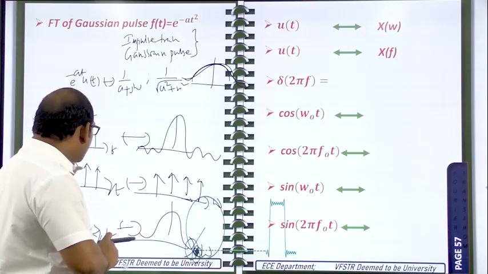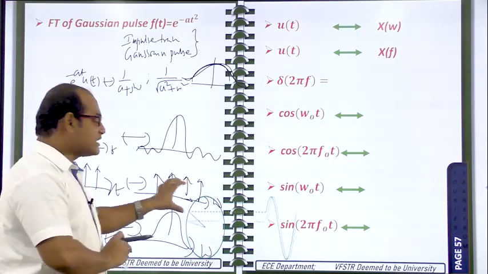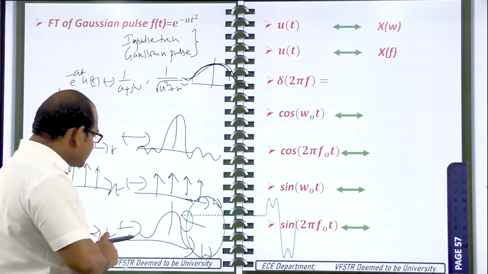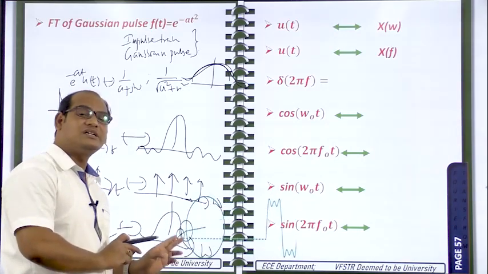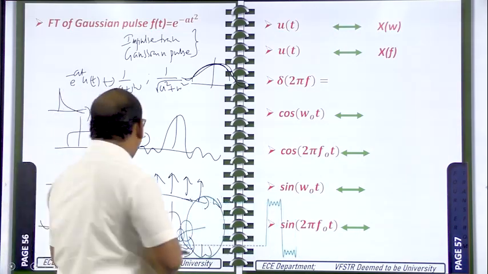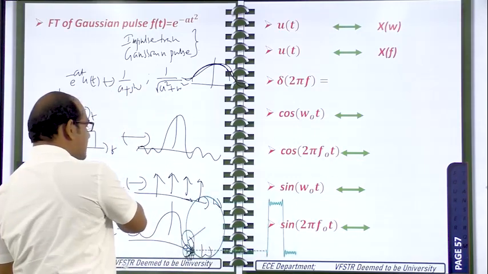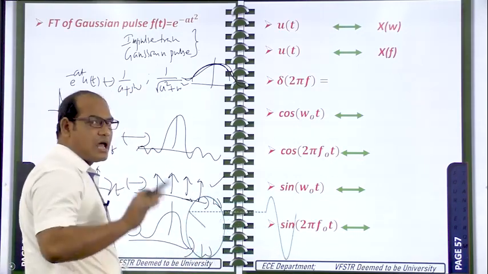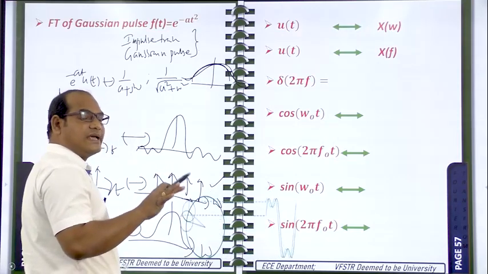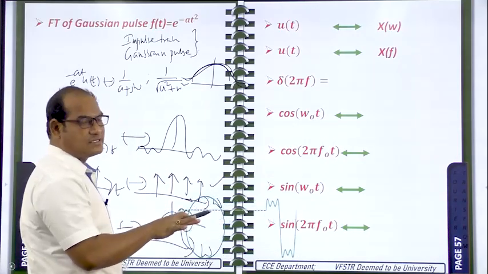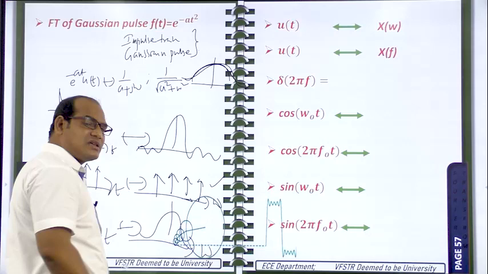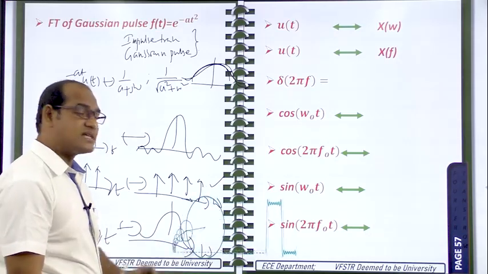So the Fourier transform of an impulse train is an impulse train. The Fourier transform of a Gaussian pulse is also a Gaussian pulse. Only for these two signals it is possible. Already we have seen the Fourier transform of the impulse train signal, that is an impulse train signal. Already we have proved that in the case of the Fourier transform of the periodic signal. Now we are going to prove that the Fourier transform of the Gaussian is also Gaussian.